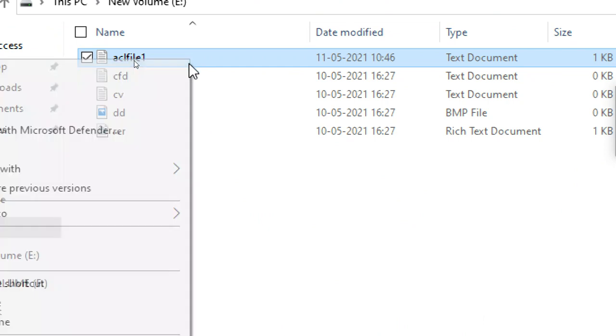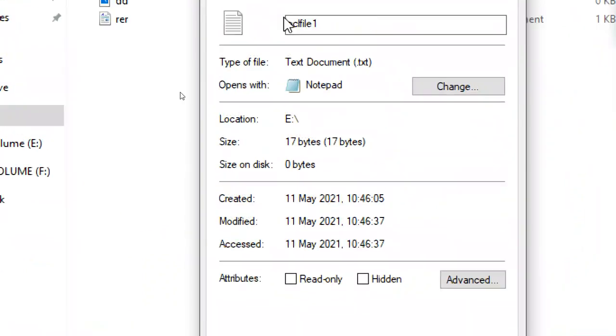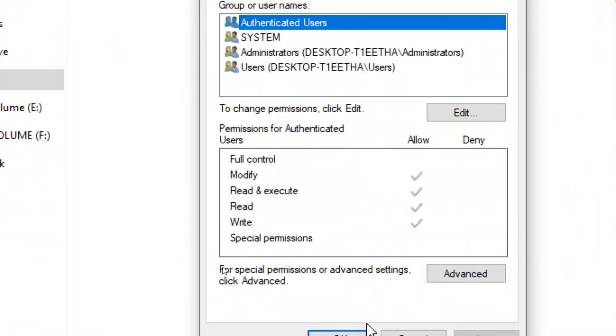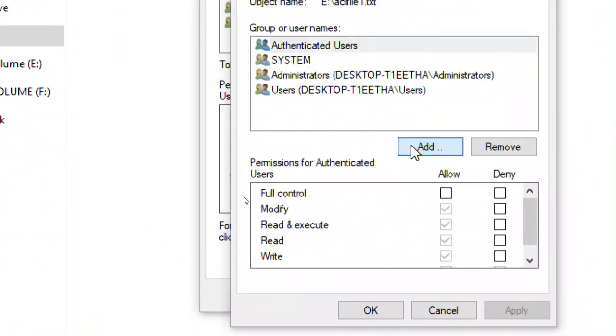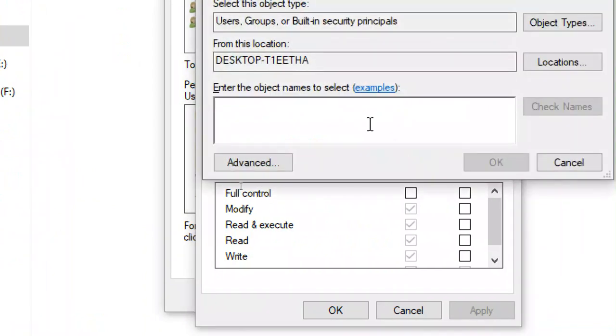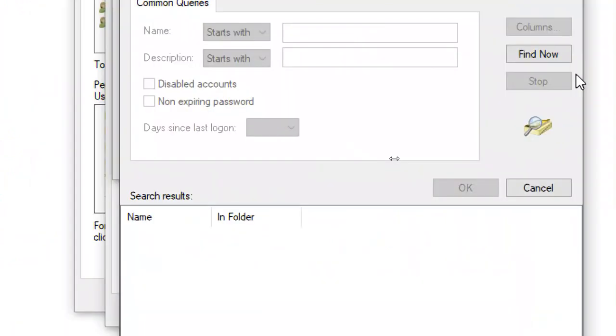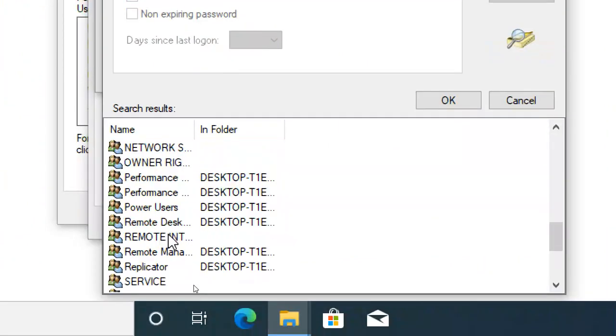First, right click, properties, then Security. Security, Edit. Advanced. Add only, add. Advanced. Find now. Find now.